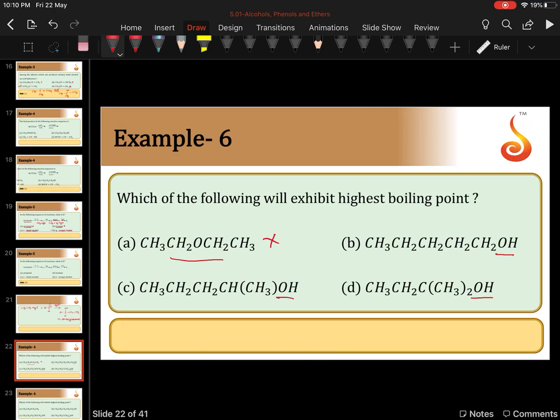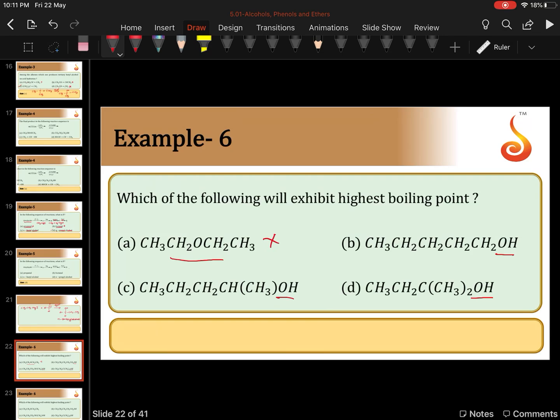Coming to alcohols, if all the three compounds are alcohols, hydrogen bonding we should not consider here. What we have to consider? We have to consider molecular mass. Boiling point increases with increase in van der Waals forces. Van der Waals force in turn depends on the molecular mass and area of contact.